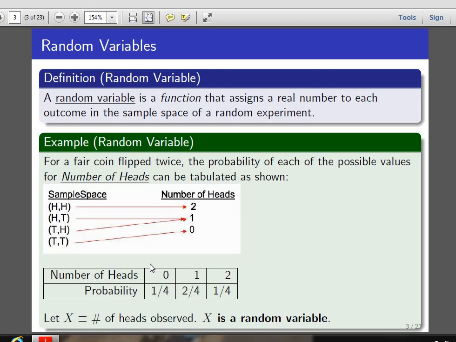Here see that if we consider the variable x, then it takes the values 0, 1 and 2. For 0, the probability is 1 by 4. For 1, the probability of getting a head is 2 by 4, and for 2, it is 1 by 4. Here notice that the sum of the probabilities for this event is 1. Therefore, x is called a random variable.